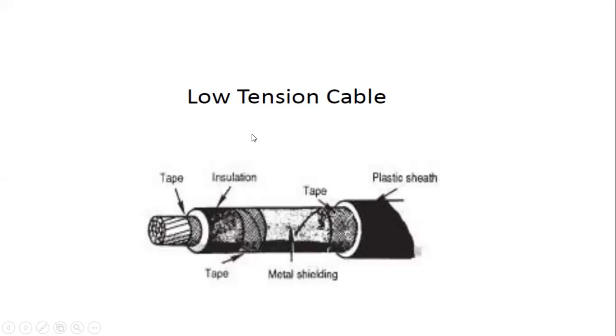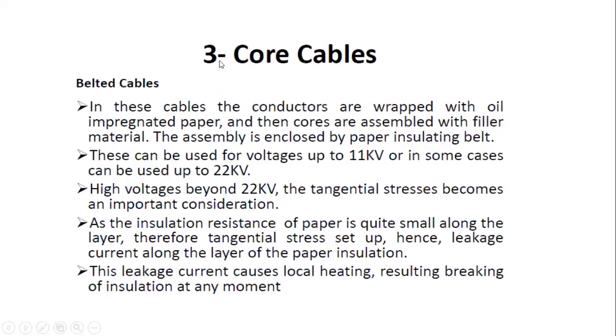Okay, this is the practical view for the low tension cables. This type of low tension cable is used up to 1000 volts. These are the various parts of the low tension cable. This is the single core conductor, and this is the tape, and this is the insulation, and metallic sheathing and plastic sheath. Okay, next one is the 3-core cable.